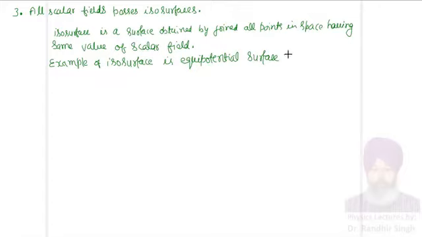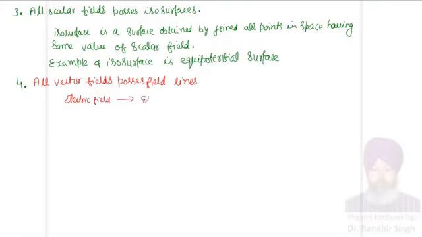Let me write now the fourth property. So this is the fourth property. All vector fields possess field lines. So for example, electric field is a vector field, and in case of electric field, we have electric field lines. Similarly, in case of magnetic field, we have magnetic field lines.